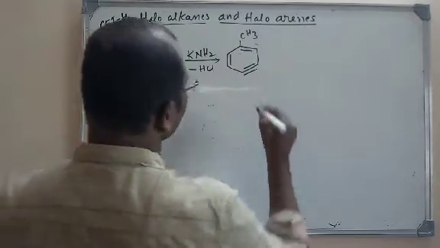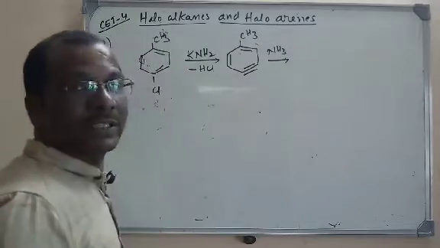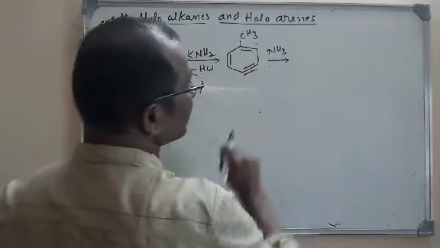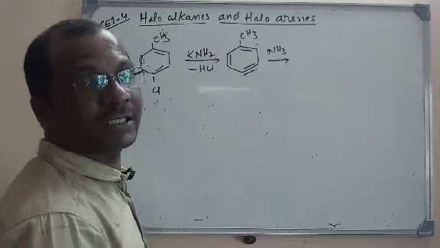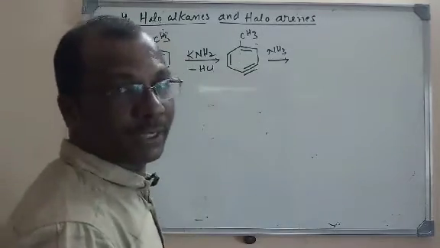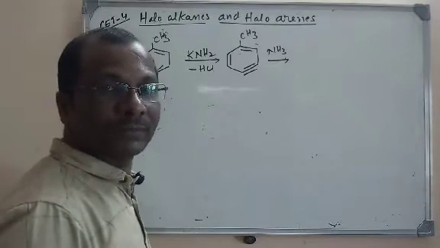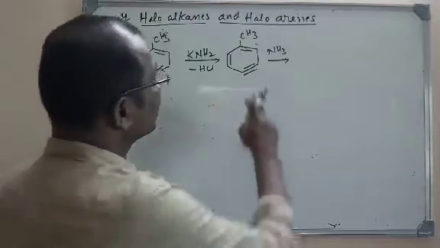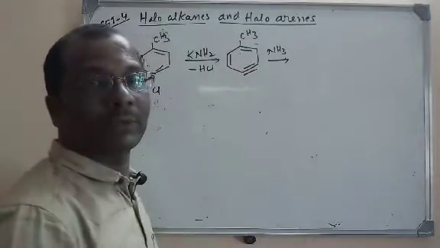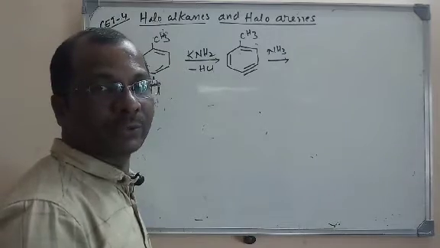Now again, they have treated it with ammonia. Ammonia is split into H plus and NH2 minus. H plus is an electrophile, NH2 minus is a nucleophile. Here there is a methyl group. We all know that the methyl group is an ortho-para directing group.